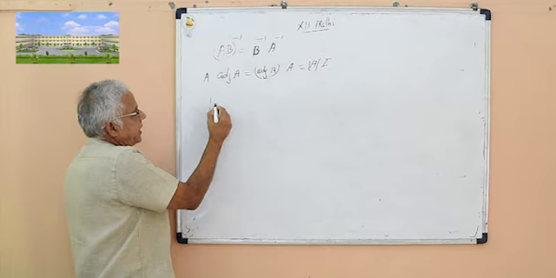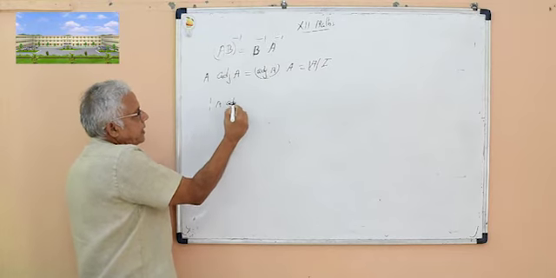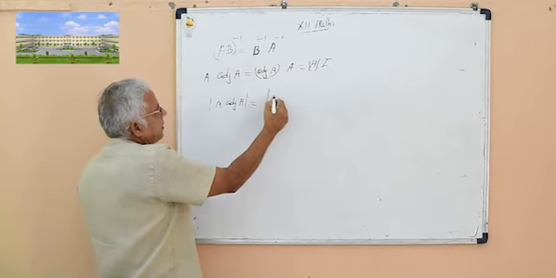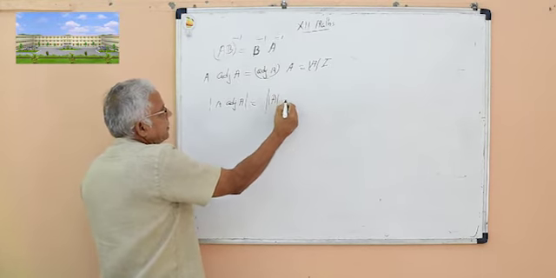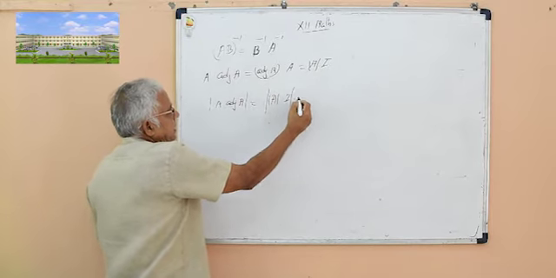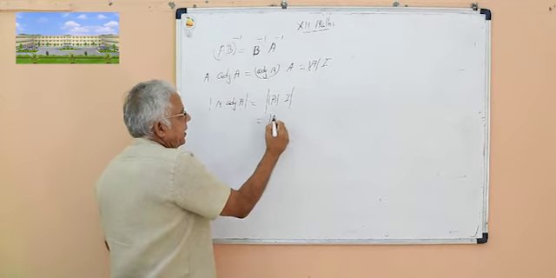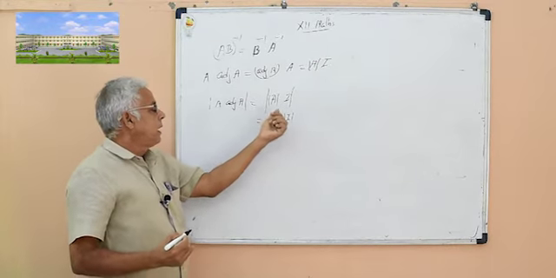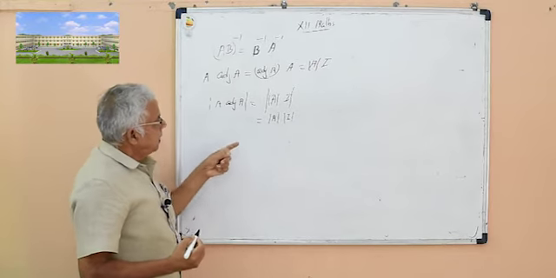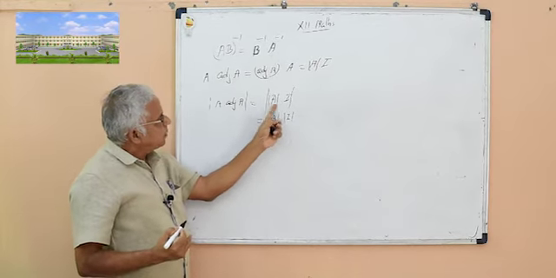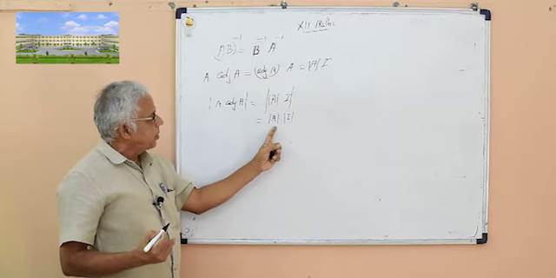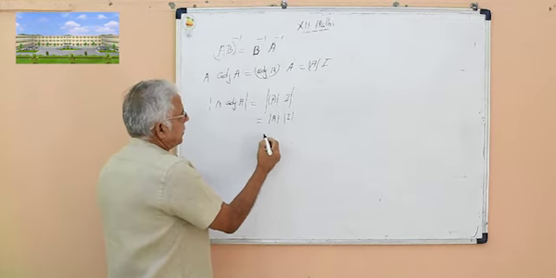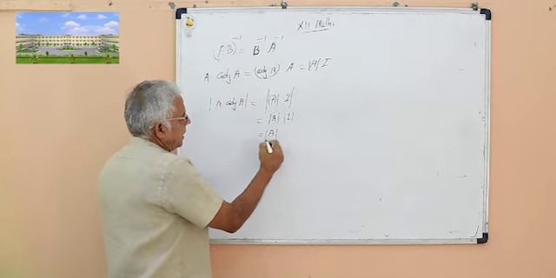Take determinants on both sides: determinant of A into adj A is equal to determinant of A into determinant of I. That is the theorem: determinant of a product of matrices is equal to the product of their respective determinants.